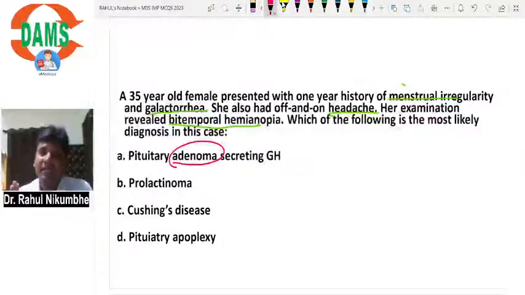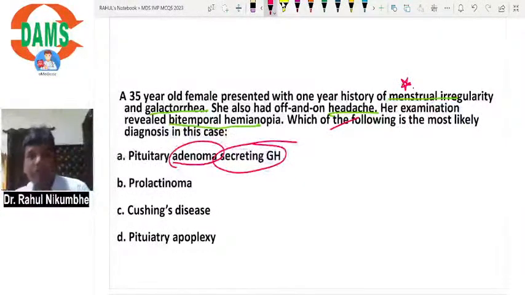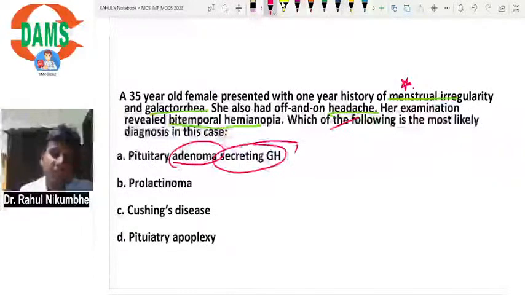So bitemporal hemianopia can occur, but if growth hormone level increases, it cannot cause menstrual irregularity or galactorrhea. Growth hormone is not responsible for this, so option A is not the correct answer.